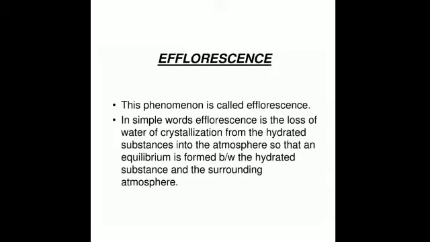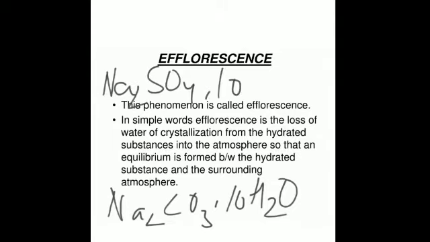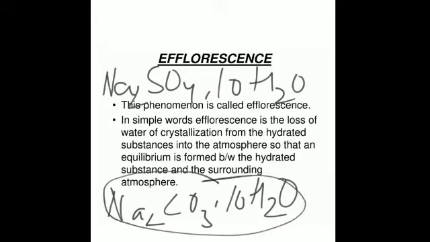And Glauber's salt, that is sodium sulfate decahydrate. For washing soda, the formula is Na2CO3.10H2O. Similarly, Glauber's salt is Na2SO4.10H2O. So these are examples of efflorescent substances. Sodium carbonate, this washing soda, loses all its water molecules when it is exposed to air and loses its form. But Glauber's salt loses 9 out of the 10 water molecules when exposed to air.